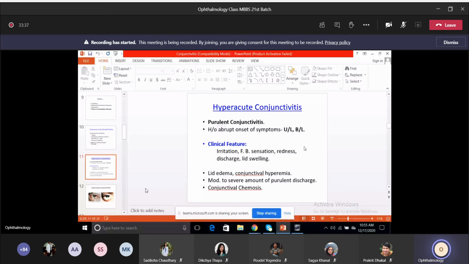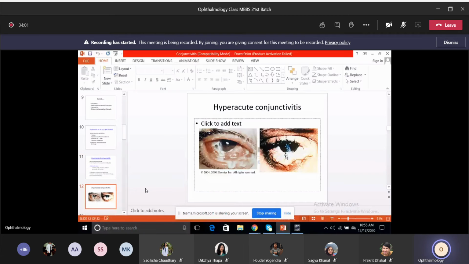The main clinical features: symptoms are similar, redness, discharge, foreign body sensation, irritation, lid swelling. There will be lid edema, conjunctival hyperemia, moderate to severe purulent discharge, and conjunctival chemosis. As you can see in this picture, there's a lot of purulent discharge, unlike the previous slide where there was mucopurulent discharge. Here there is a copious amount of purulent discharge. You can see some conjunctival hyperemia in the bulbar conjunctiva, and some conjunctival chemosis can also be seen.